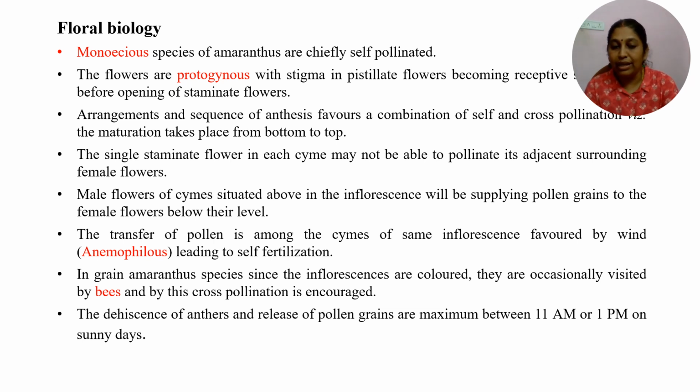In case of grain amaranthus, the inflorescence is brightly colored, and hence it is often visited by pollinators, that is bees, and hence cross-pollination will be encouraged in grain amaranthus. The dehiscence of anthers as well as release of pollen grains will coincide with each other, and it will happen from 11 AM to 1 PM.